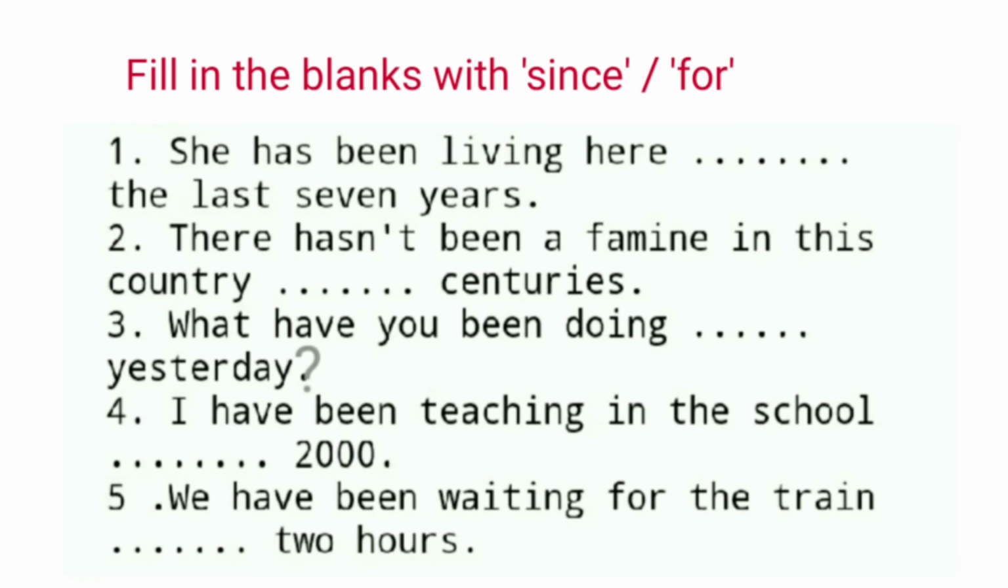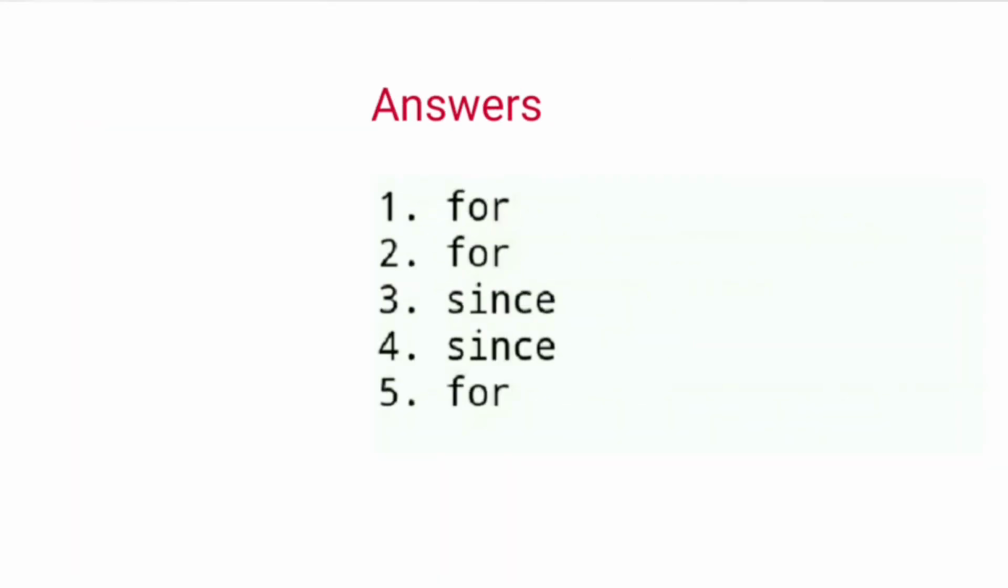Practice exercises. First, fill in the blanks with since or for. Number 1, she has been living here dash the last 7 years. The last 7 years is duration or the length of time, so you will fill for here. Number 4, I have been teaching in the school dash 2000. Here 2000 is a point in the past time, so we'll put since here. Now pause the video and complete the remaining sentences. Then match your answers here.